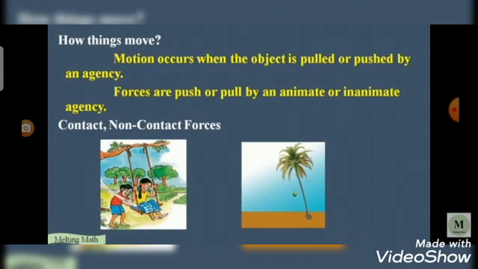Next one is how things move. Motion occurs when the object is pulled or pushed by an agency.